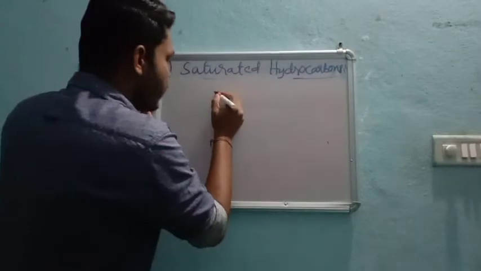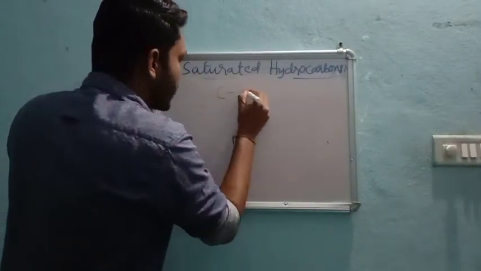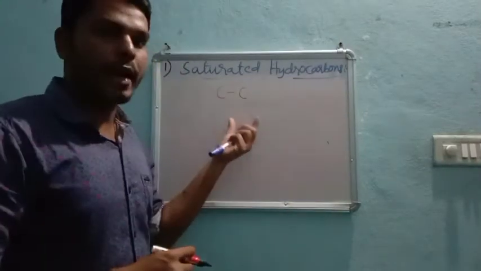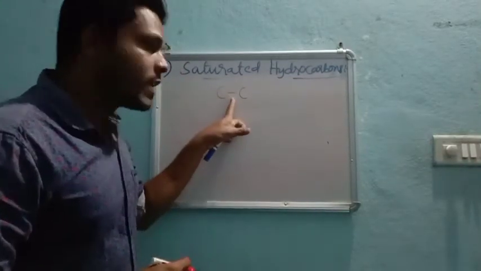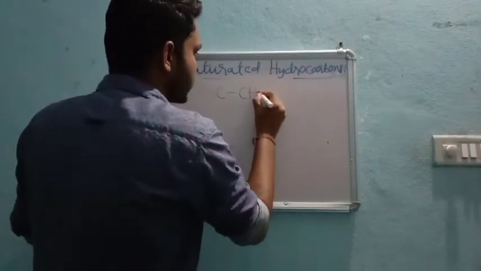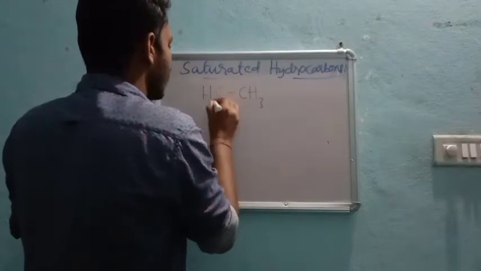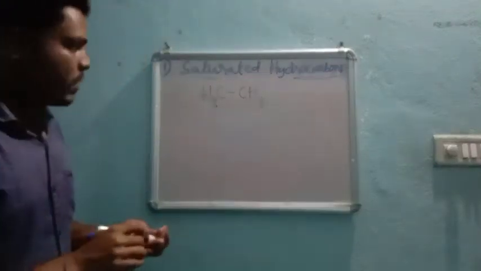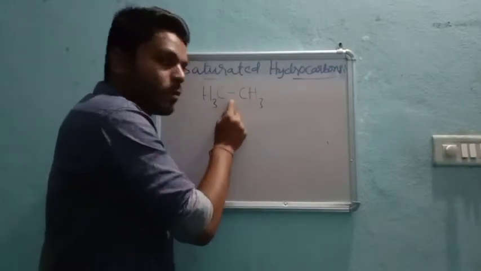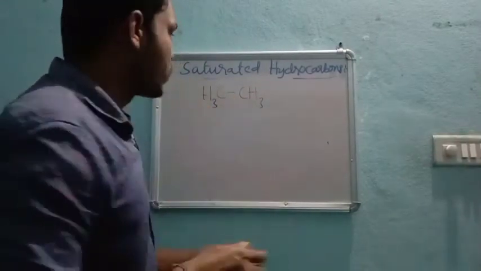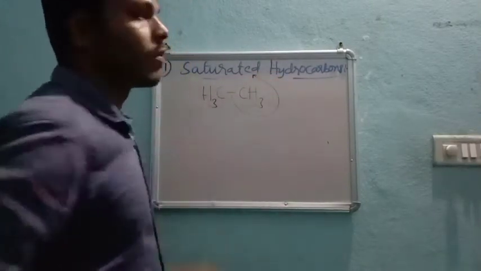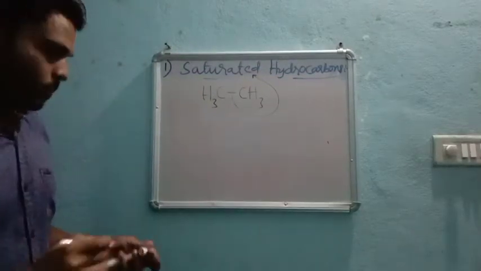Very important: if in between carbon and carbon a single bond is present, for example CH3-CH3, then those organic compounds or hydrocarbons are called saturated hydrocarbons. Very simple.